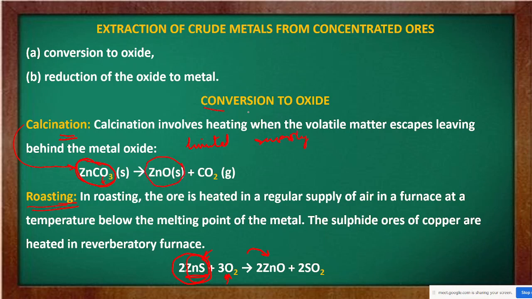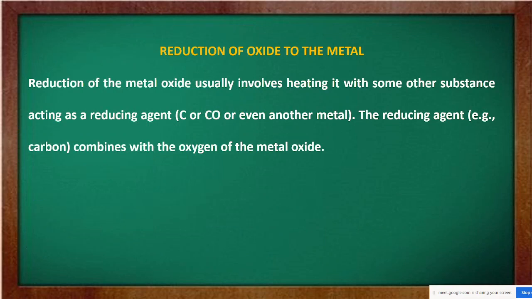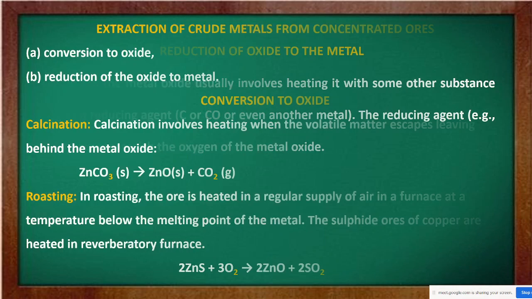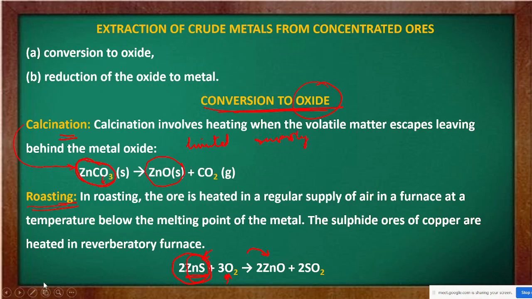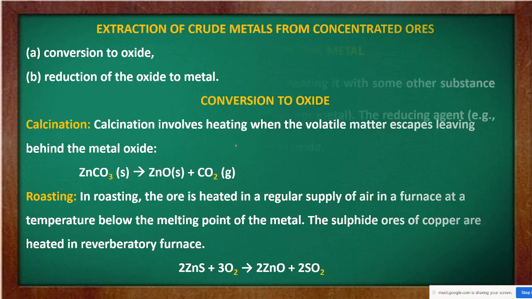Means our final aim is that we have to make it an oxide. Oxide तो बनाना ही है, चाहे calcination से बनाओ या roasting से बनाओ. Another one is now extraction: the conversion to oxide we have done. Now we have to reduce that one. Now reduction means what? The removal of oxygen or addition of hydrogen. So अब अगर हम इसका reduction कर दें, if we are removing the oxygen, then we will get our pure metal. Then let us see how this is done.